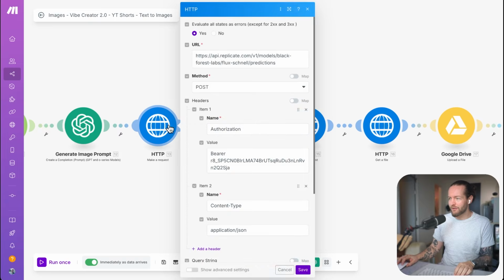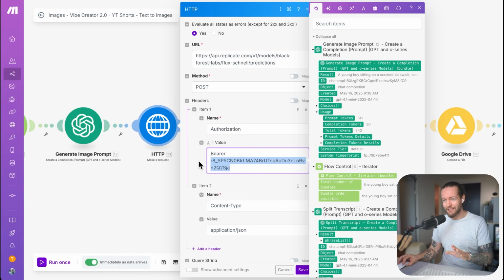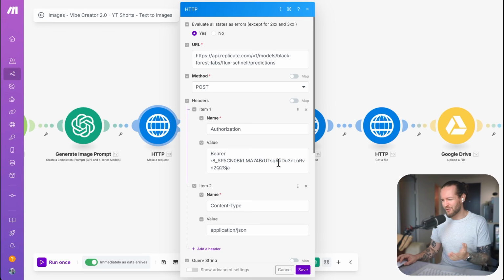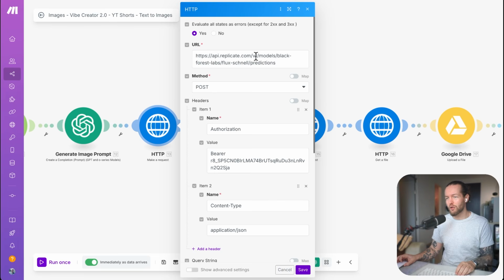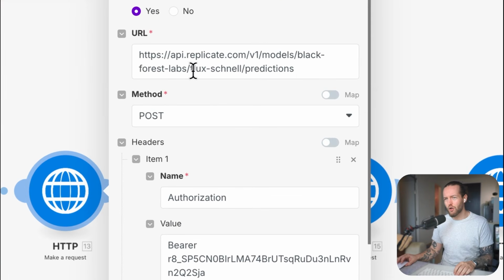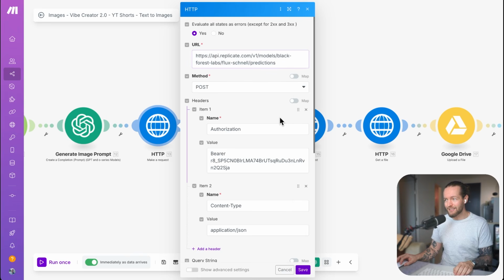So I'll just click on the HTTP module, and here you have my bearer token. I'm gonna delete this after the video, so don't try to use this bearer token running on my API. But if you have imported this blueprint, this one should be exactly the same. In this automation, we're using the image generator, which is called Flux Schnell. The next thing is that we need to have a method POST. This is basically a send request to this image generator.